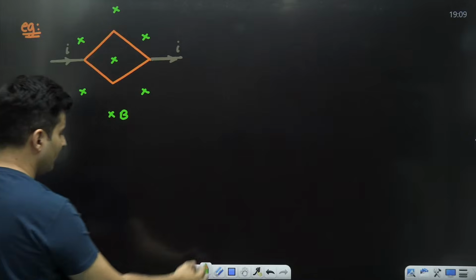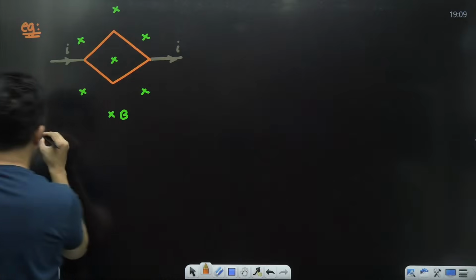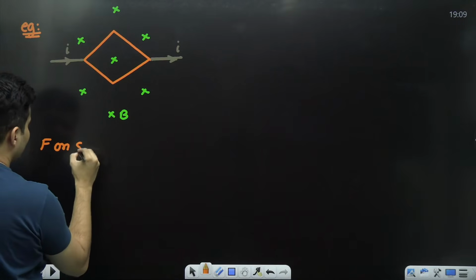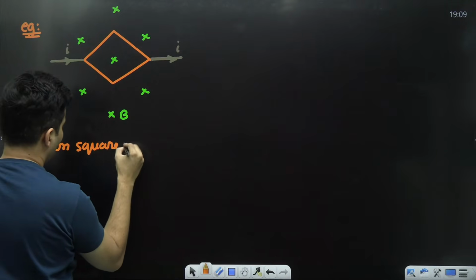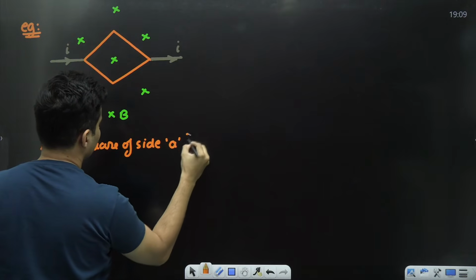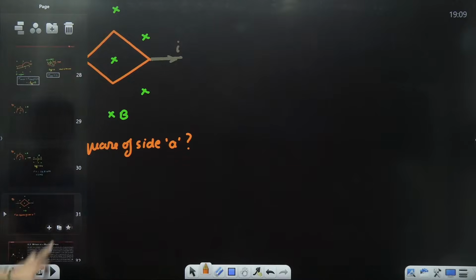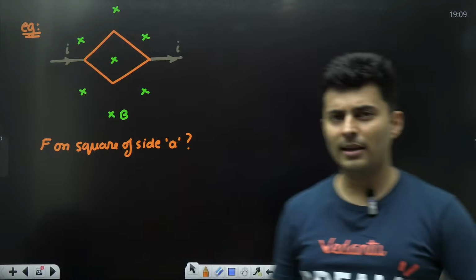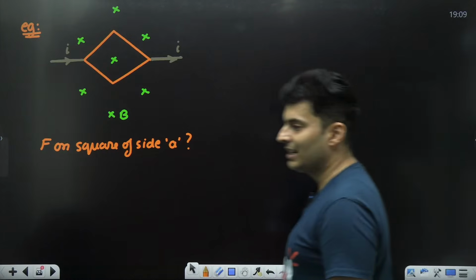Magnetic field is present everywhere. This is a square. So you have to find the force on the square of side length A. That is the question. Force on the square only. Don't calculate the force on the outer elements, whose side length is A.